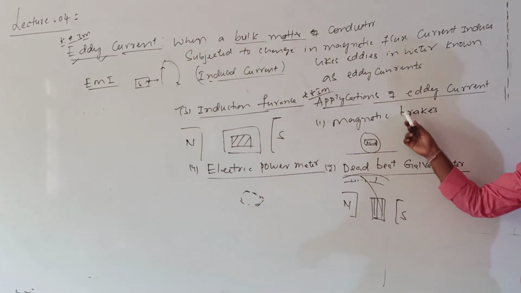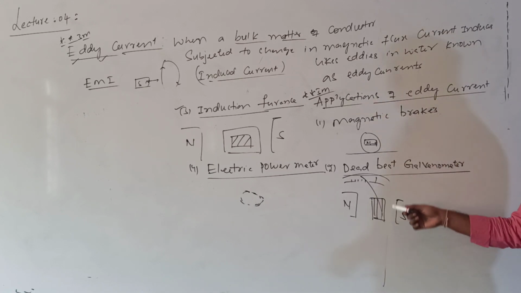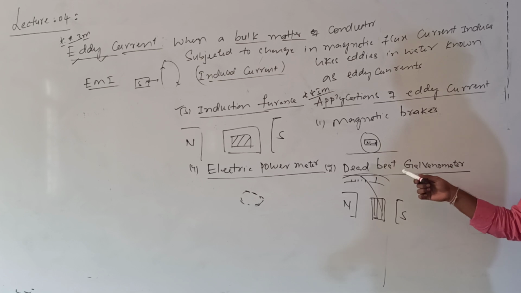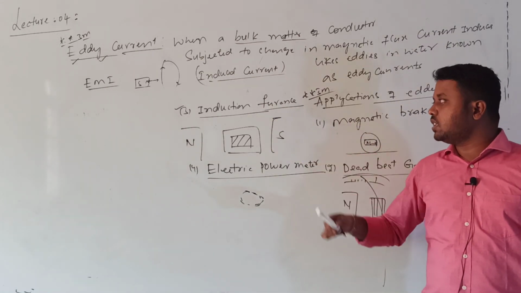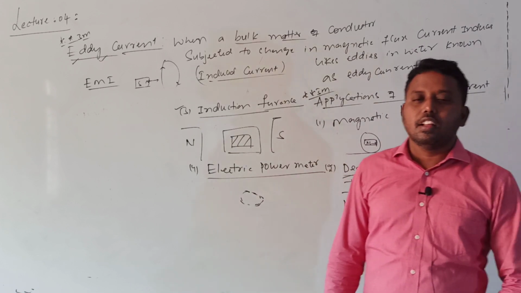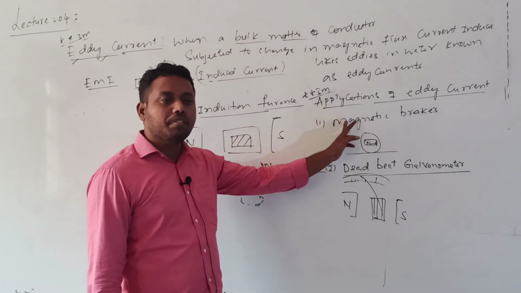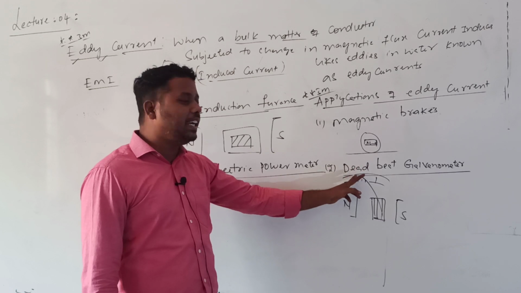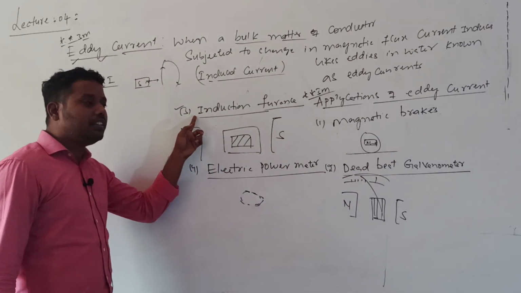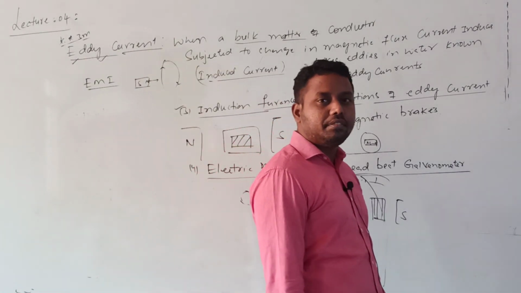If the question is given for 2 marks, write down the applications of eddy current, you write only the headings. It is used in magnetic brakes, in the deadbeat galvanometer, in the induction furnace, and in electric power meters. But if the question is given for 3 marks, you need to explain how magnetic brakes are applied, how the deadbeat galvanometer uses eddy current, what an induction furnace is, and how eddy current is applicable in electric power meters.